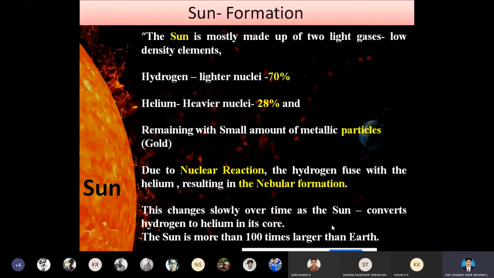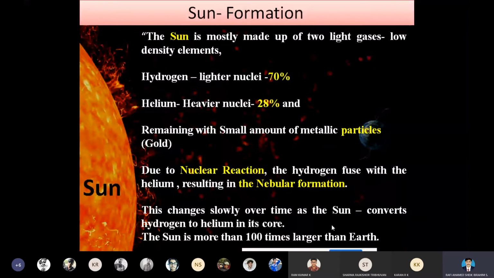So these changes slowly over time as the sun converts hydrogen to helium in its core. The sun is more than 100 times larger than the earth. So from this slide, we are learning that the sun is made up of two light gases, hydrogen and helium.